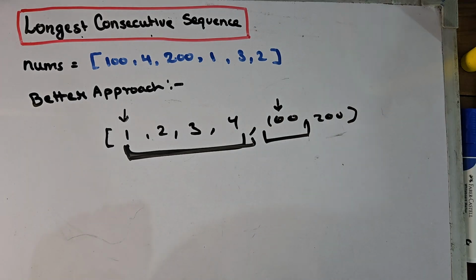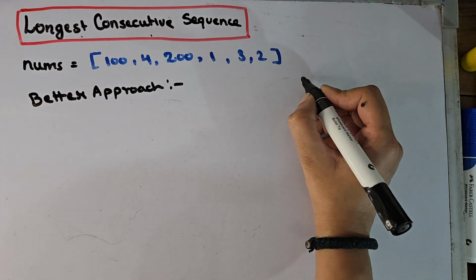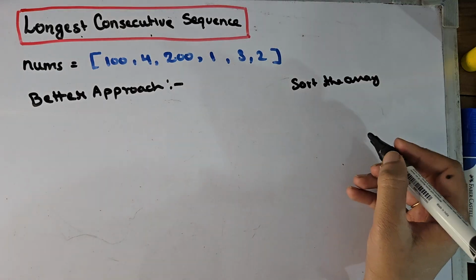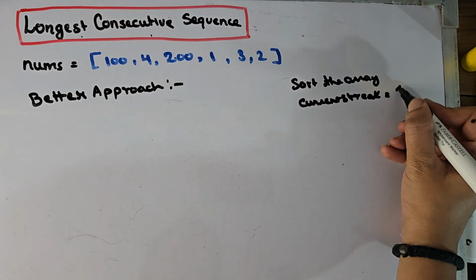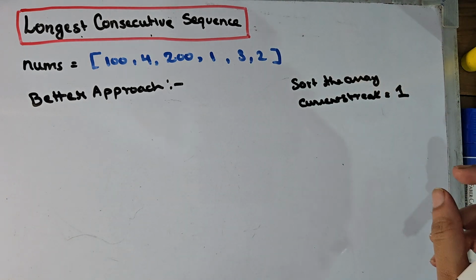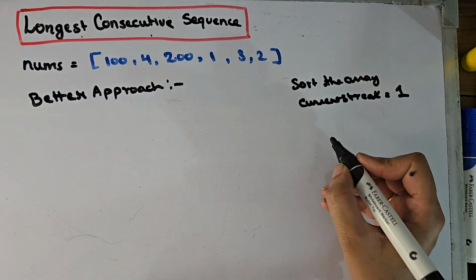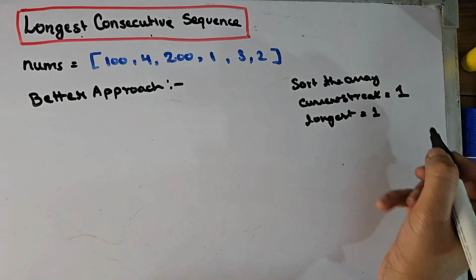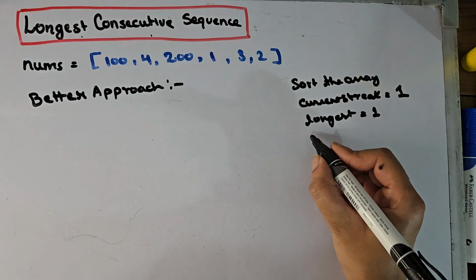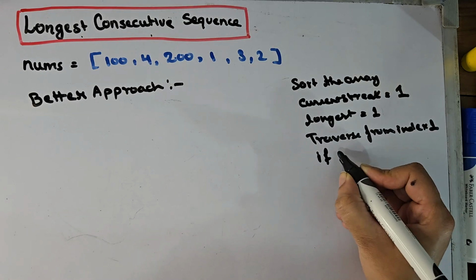So let's look at the solution for this. What we'll do is sort the array. Then we will count the current streak and keep it at 1, because initially we will take the first element. Now we will keep the longest variable also equal to 1. Now we will traverse from index 1 and we will check.